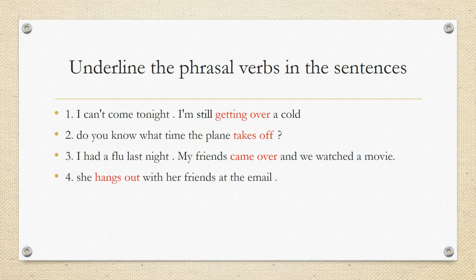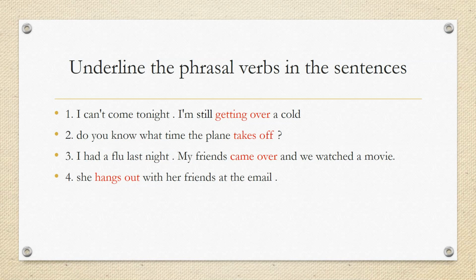So where's the phrasal verb in this sentence? Of course, it's get over. Getting over, because this sentence is in the present continuous. Getting over is a phrasal verb consisting of two words. Get is the ordinary verb and over is the particle, and together getting over means recover, بمعنى يتعافى من المرض. So get over means recover.